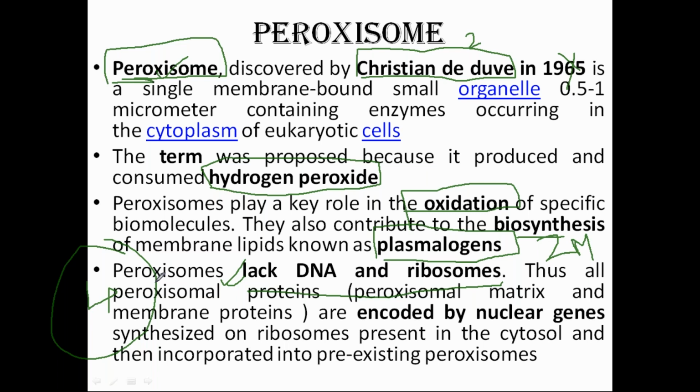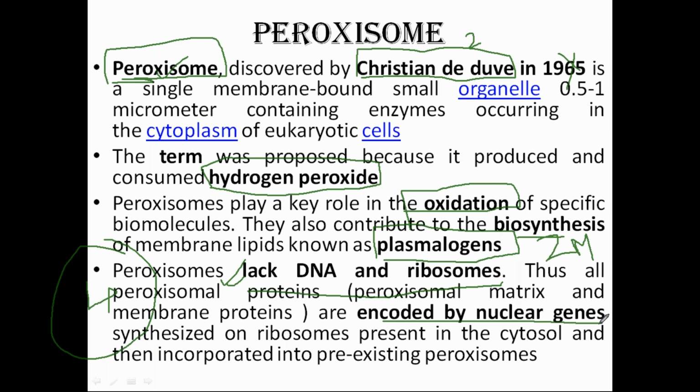So this is an analogous behavior: even though mitochondria and chloroplasts have their DNA and ribosomes, peroxisomes don't have DNA and ribosomes. So whatever proteins come to the peroxisomes, all the proteins are encoded by the nuclear genes.